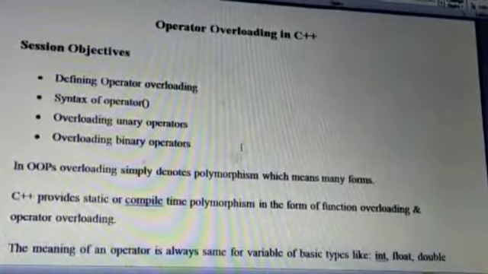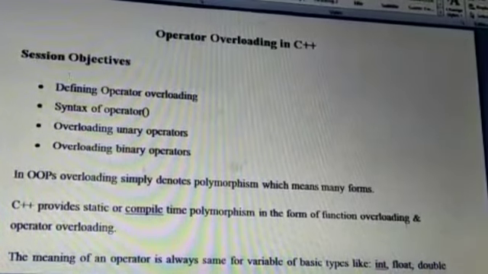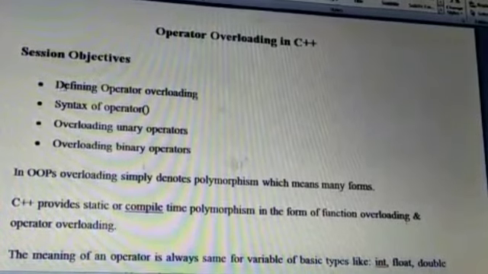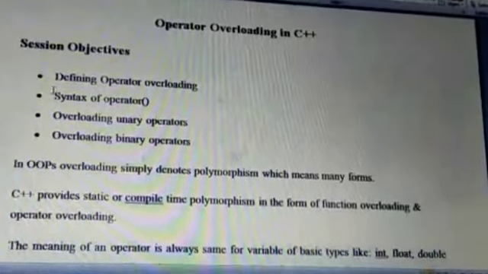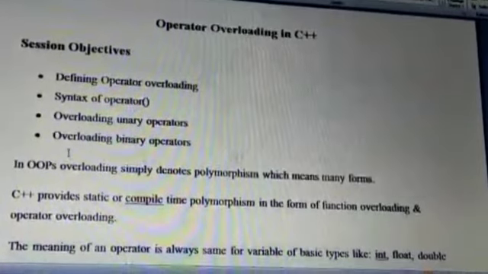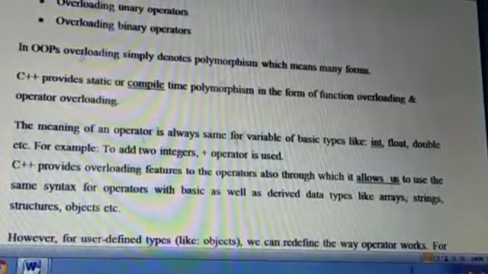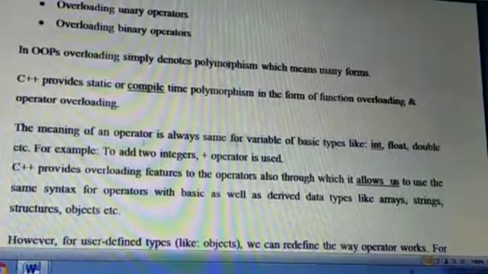Hello everyone. Today we are going to discuss operator overloading in C++. The objectives of the session are defining operator overloading, the syntax of the operator function, overloading unary operators and overloading binary operators. In OOPS, overloading simply denotes polymorphism.